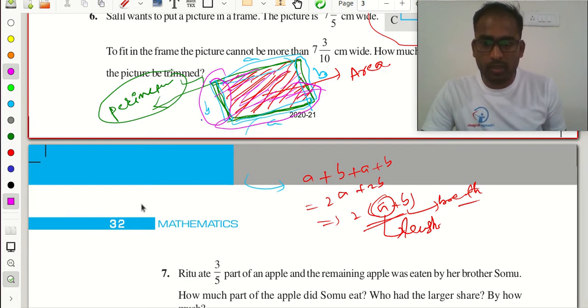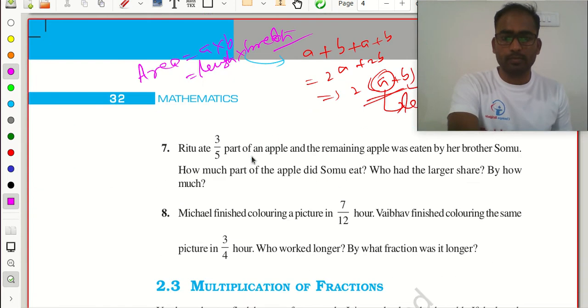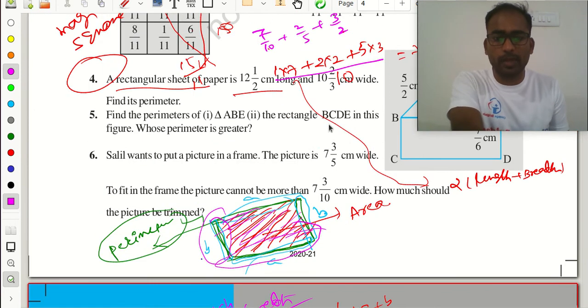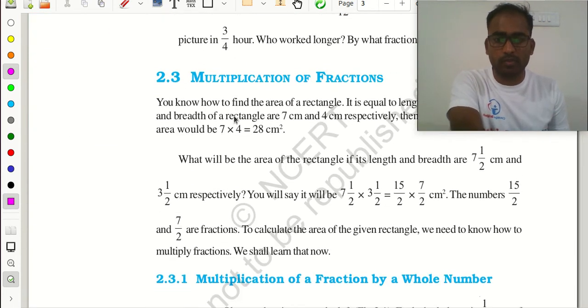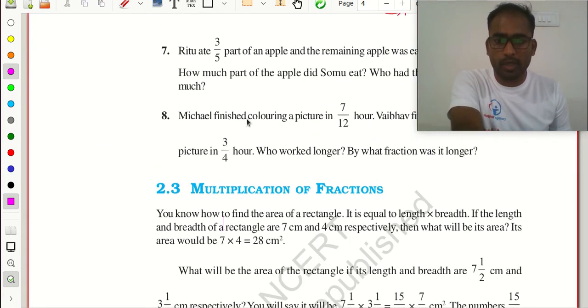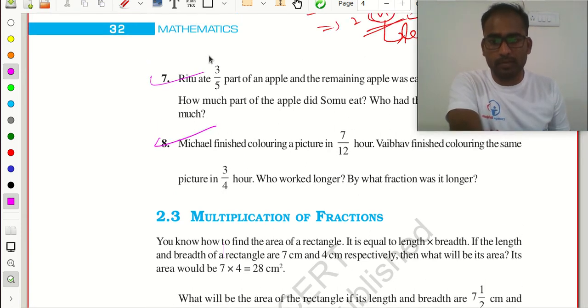So area is equal to A into B, or length into breadth. Clear? So here you need to multiply the two fractions only, this one and this one. You can solve it. First you convert them into improper fractions and then you multiply.